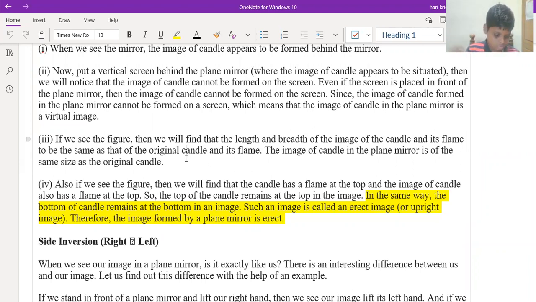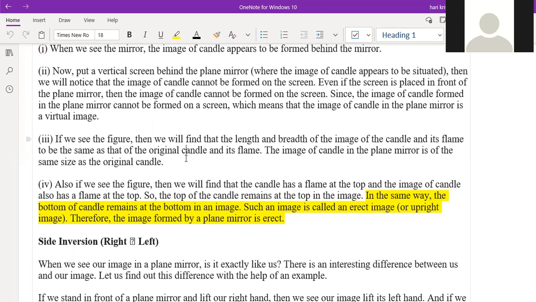Good. So if you are seeing the left side of our body, it will appear as the right side in the image. If you take the right side of our body, it will appear as the left side in the mirror. That is only the side inversion. So whatever image is formed on the plane mirror will have side inversion. That means left will appear as right, right will appear as left. That is the third point.